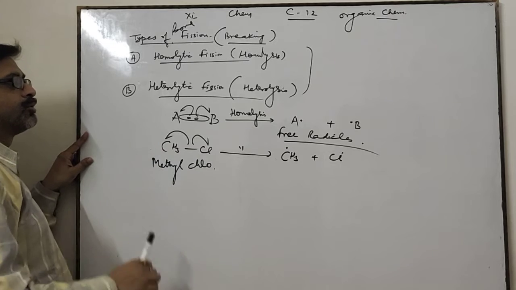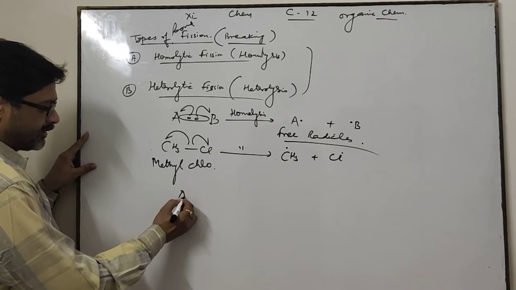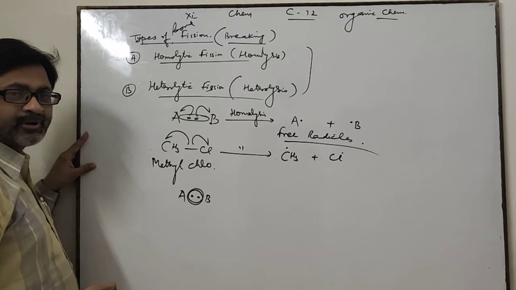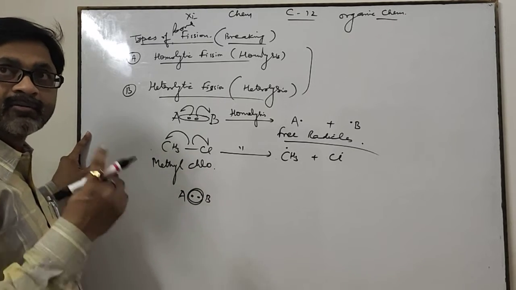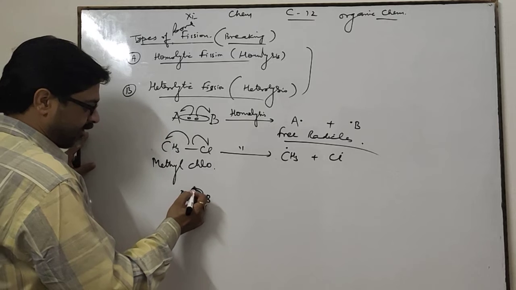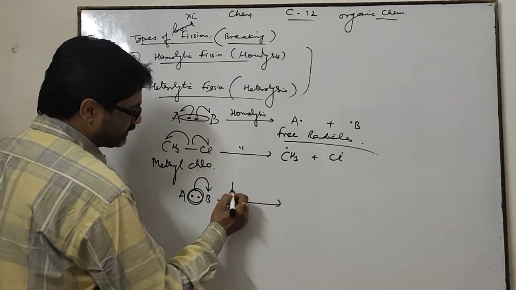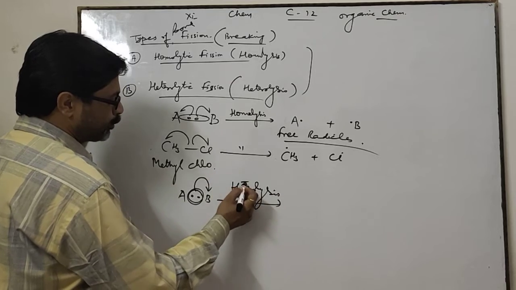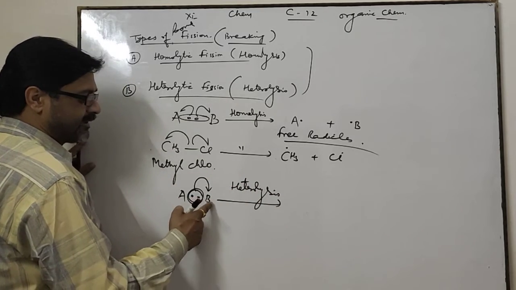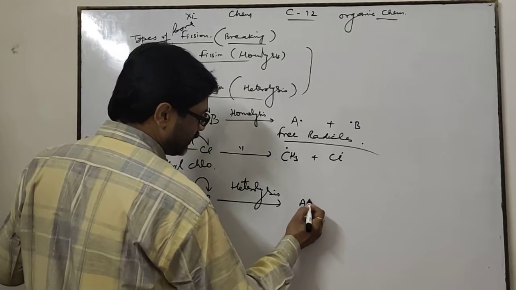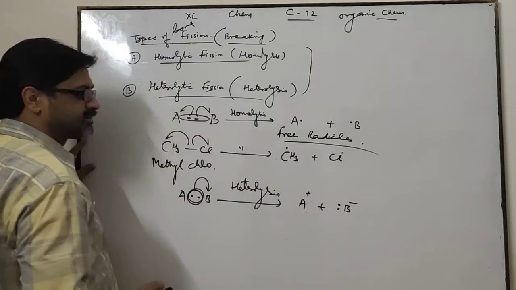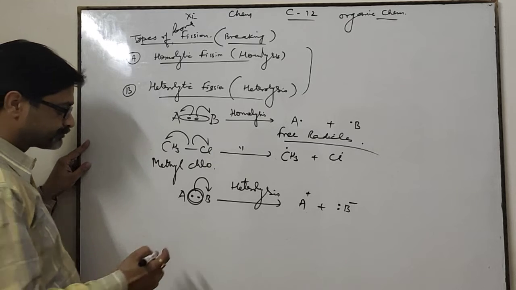This is called homolysis. In heterolysis, both the shared pair of electrons are gained by only one atom, either A or B. This is called heterolysis. Suppose these electrons are gained by B, then A becomes positively charged and B acquires both the electrons and gets a negative charge.